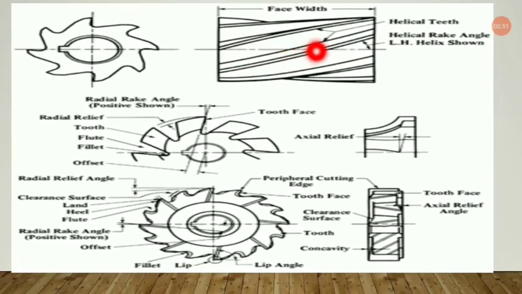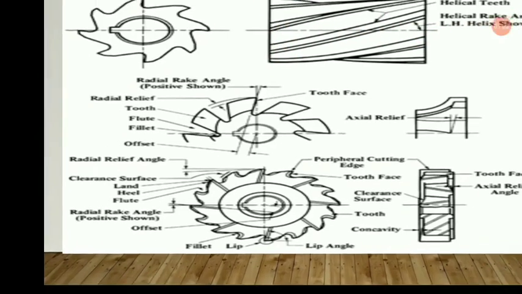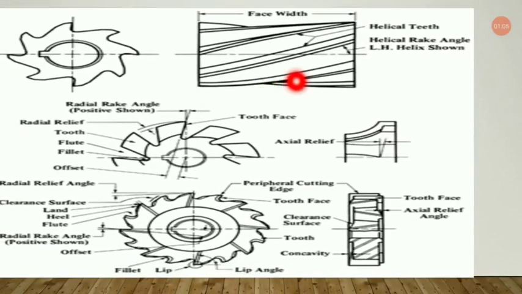This is the helical rake angle, left hand helix, as shown over here. This angle, okay, so all these lines you can see over here are the helix, actually.